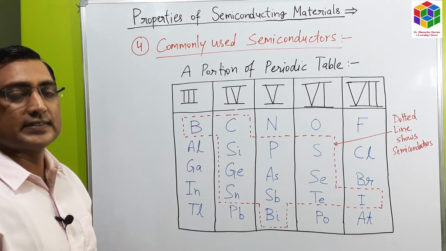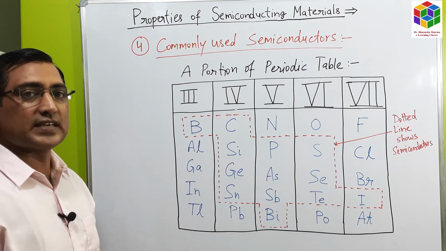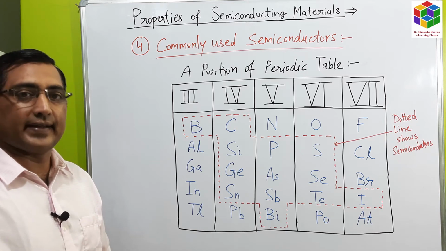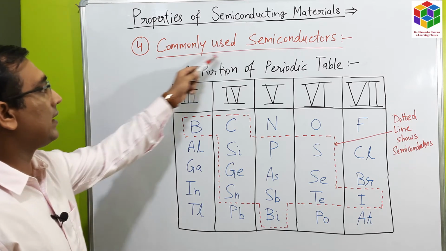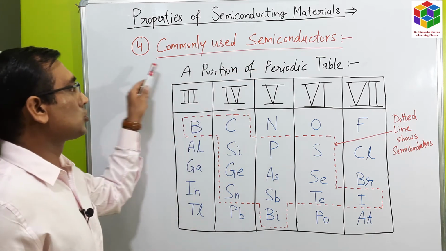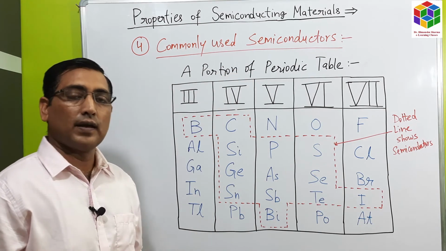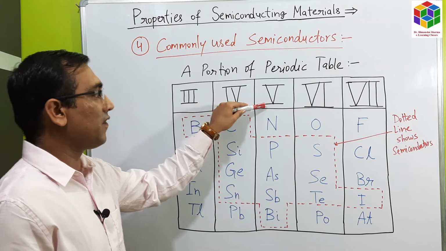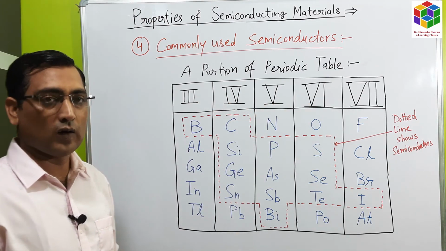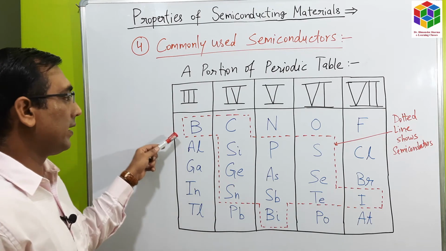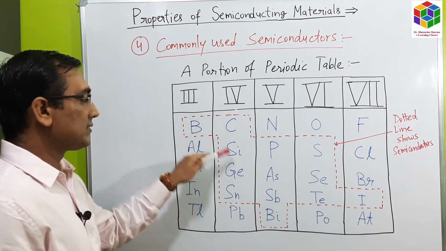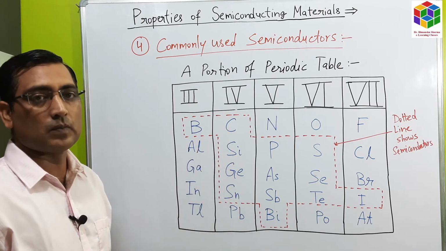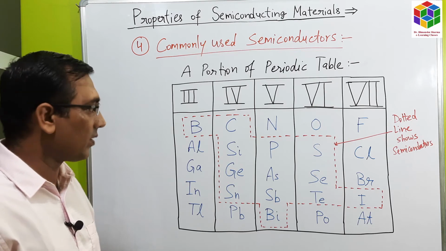Now we will see some commonly used semiconductors which are mostly used for VLSI fabrication of electronic devices and integrated circuits. To show this, we have taken a portion of the large periodic table. Here column number 3, 4, 5, 6 and 7 of the periodic table are shown. Here the dotted line shows the semiconductors like carbon, silicon and germanium, which are most commonly used semiconductors nowadays.